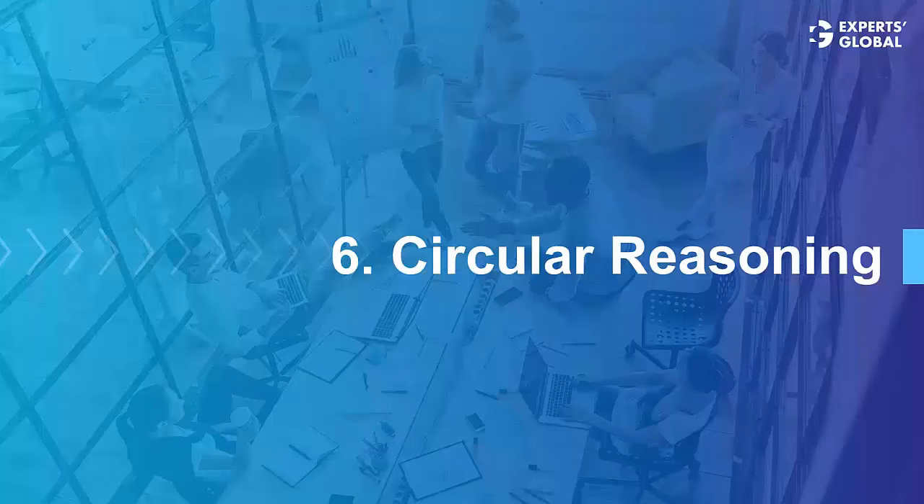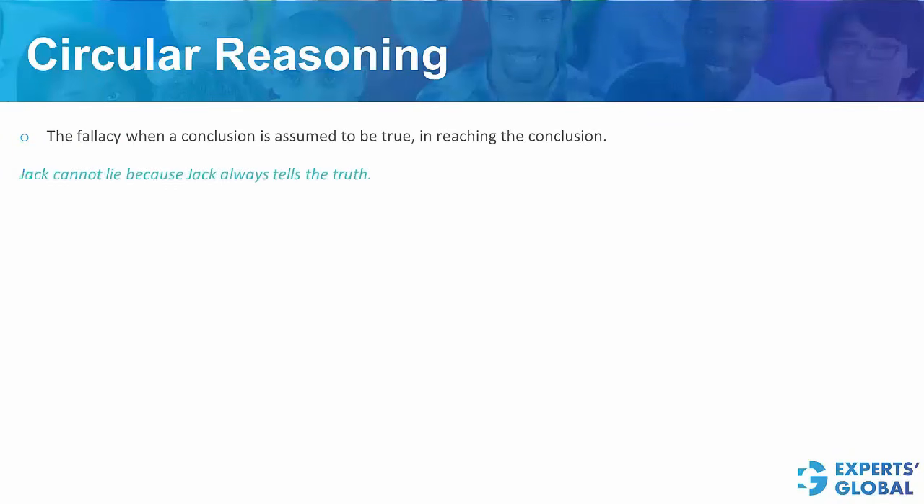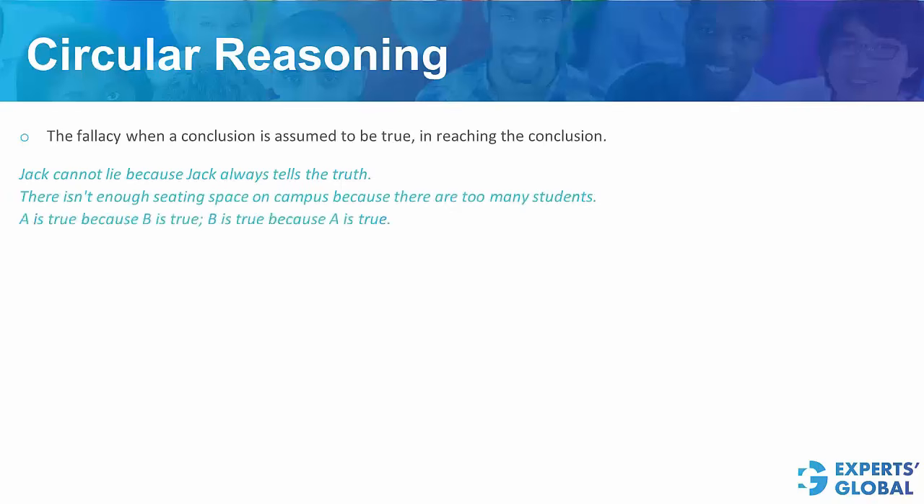Next fallacy is circular reasoning. This happens when a conclusion is assumed to be true in reaching the conclusion. Look at this example. Jack cannot lie because Jack always tells the truth. Circular reasoning. One more example. There isn't enough seating space on campus because there are too many students. Another very simple example. A is true because B is true. B is true because A is true.